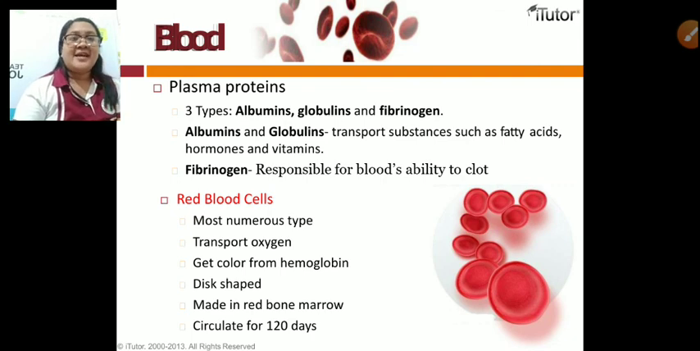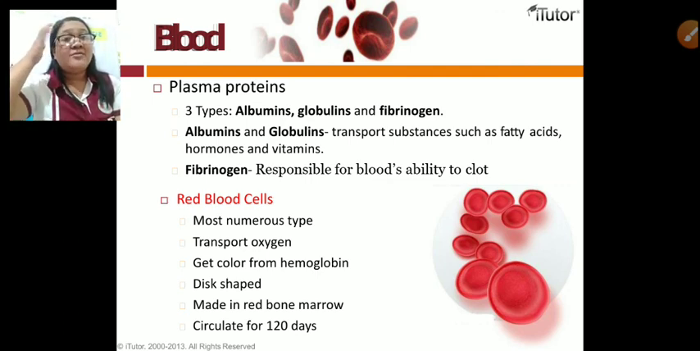For the red blood cells, we have your most numerous type. It transports oxygen, gets its color from hemoglobin, so that is why ang aton nga blood is red. That is because of the hemoglobin, and hemoglobin is the red pigment of our blood. It is disc shaped, made in red bone marrow and circulates in our body for 120 days.